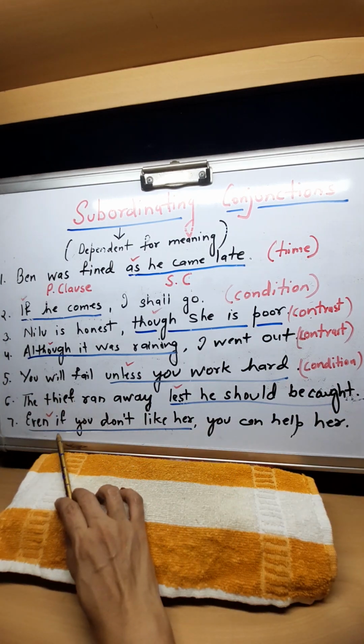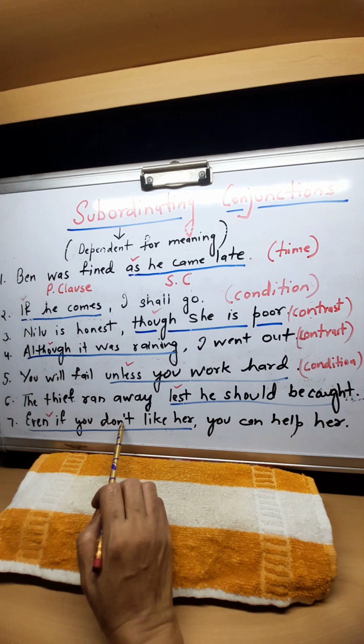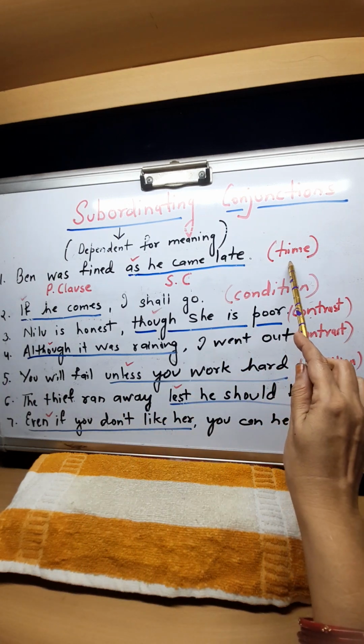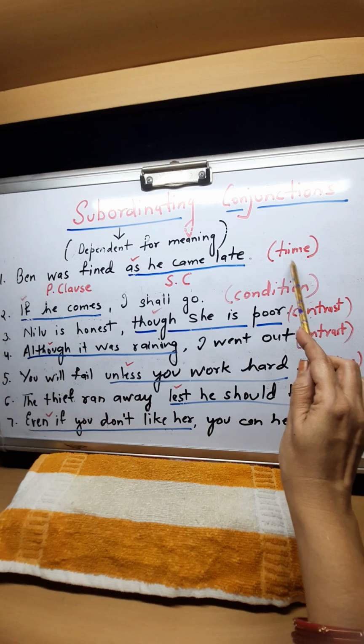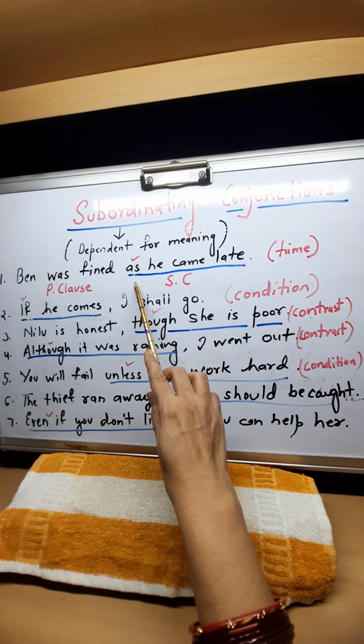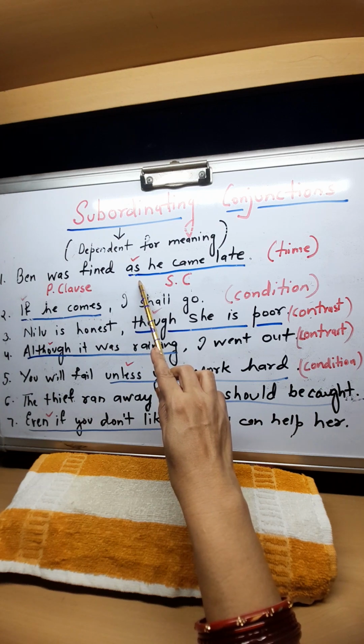So you must understand that subordinating conjunctions are those conjunctions which join clauses that do not have complete meaning and depend upon another clause for their complete meaning. They are of different types. When they show time, as and when can be used, and there are many other subordinating conjunctions showing time. In the next few classes I am going to make you write them down.